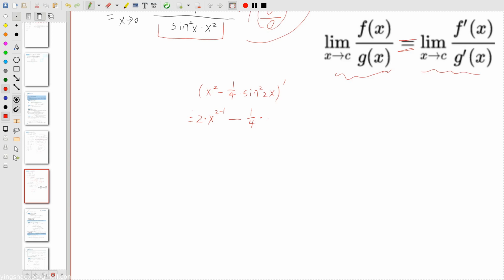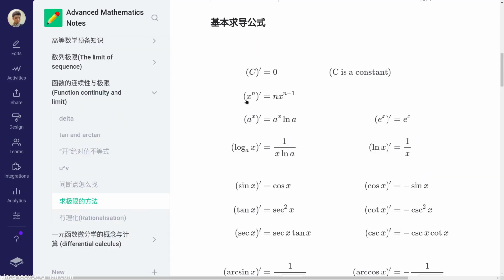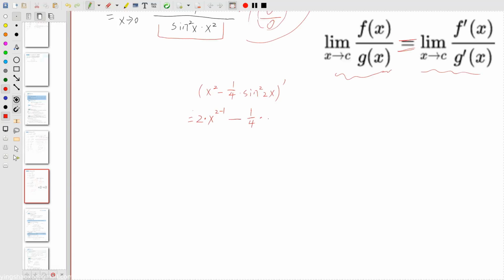Before we do that, as you can see here, we got a squared symbol. So for x to the power of n, if we want to get its derivative, we would use this method. So in other words, we're going to say 2 times sine 2x to the power of 2 minus 1, which is 1. Then we handle the sine 2x itself. That will be cosine 2x, then times the derivative of 2x, which is 2.